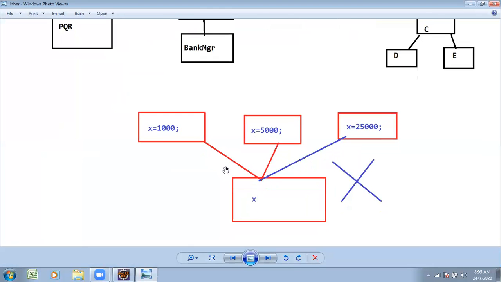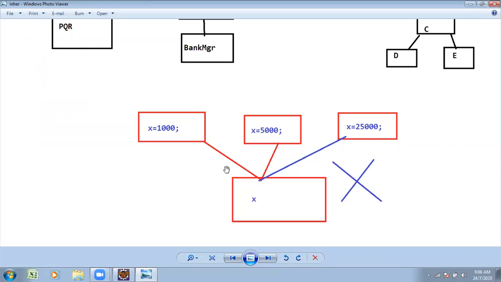Several superclasses. Understand? RBI is a class, and RBI can get the properties of SBI, ICICI, HDFC. Three classes, and there is one common property with these three classes. Wanting to access this x variable or balance variable makes ambiguity in programming. Due to that reason, multiple inheritance is not supported.